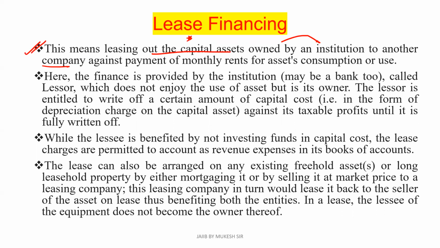Like you will see in the news many times, BSNL has big offices and big infrastructure. So they will lease one or two floors of a three-floor building to other companies, just for the understanding purpose. This is the capital asset of BSNL, their building, and they will get monthly income in the form of rent.